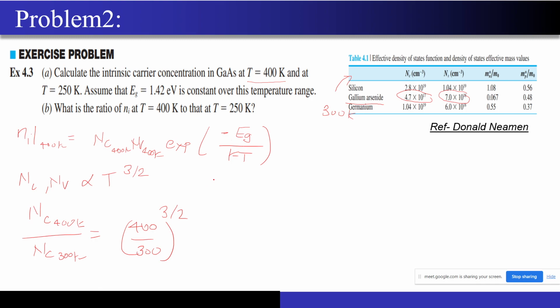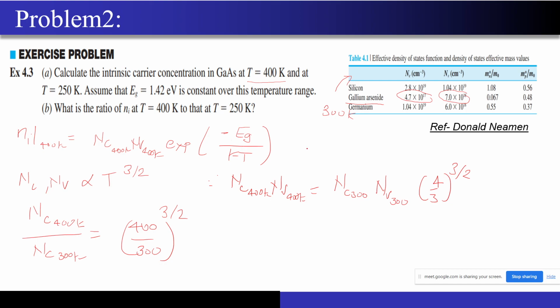So now let's try to write it down. Nc at 400 Kelvin into Nv at 400 Kelvin will be nothing but Nc at 300 Kelvin into Nv at 300 Kelvin into 4 by 3 to the power 3 by 2. So this is what you will be getting.